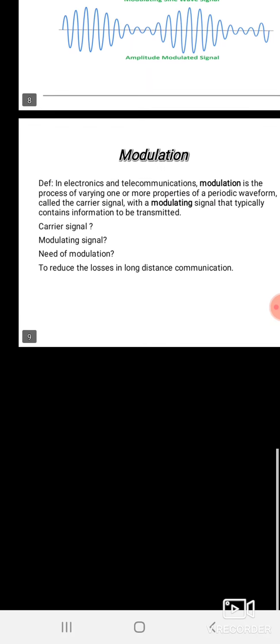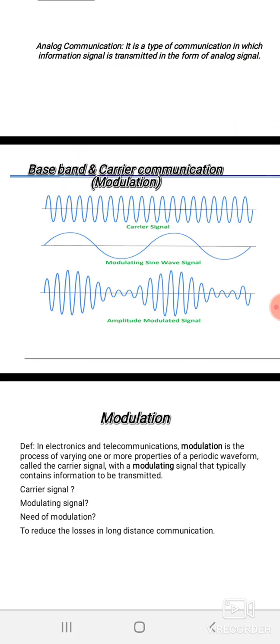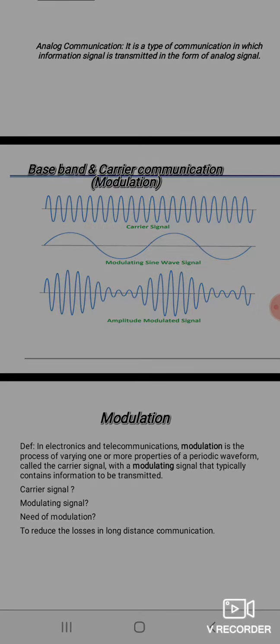Now we will discuss what is the concept of modulation. So related to modulation only the baseband and carrier communication terms are used, that we will see later. But first let us understand the basic concept. What is the concept of the modulation? So in electronics and telecommunication, modulation is the process of varying one or more properties of a periodic waveform called as the carrier signal with a modulating signal that